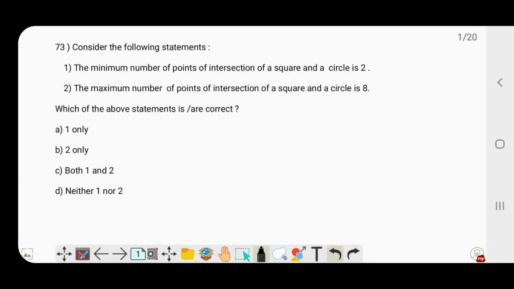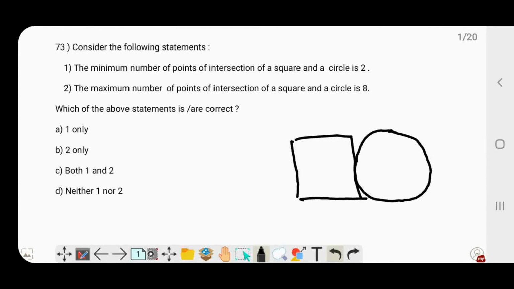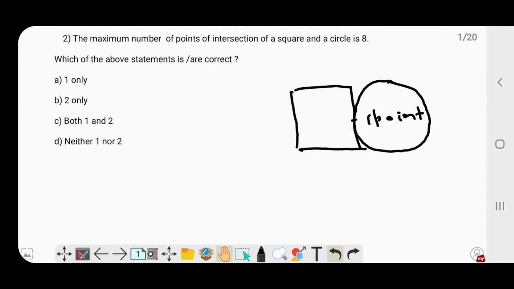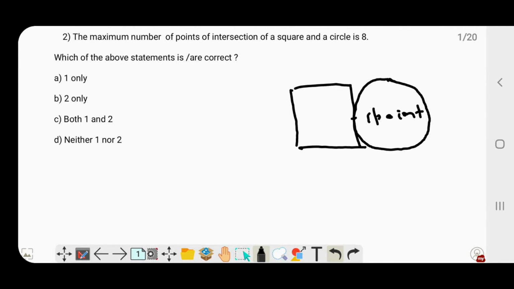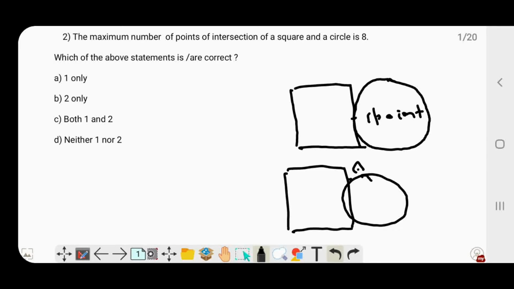So let me draw a square first and a circle somewhere over here just touching this square. Okay, so here I have just one point, but this is not the solution because it doesn't intersect the square. So I'll just bring the circle a little bit inside the square, then in any situation I would have two points of intersection.